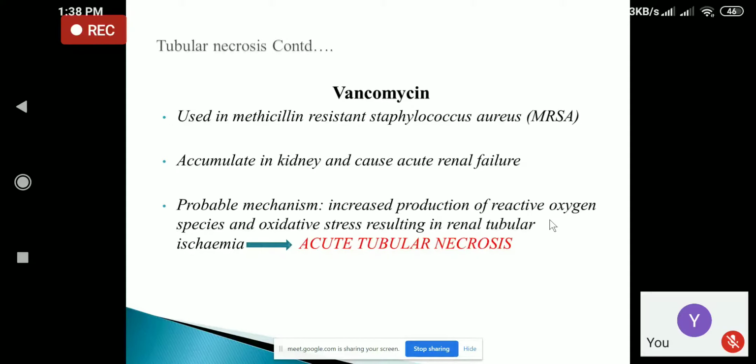Reactive oxygen species are free radicals. They are also known as oxygen radicals. Whenever there is increased production of reactive oxygen species, there is oxidative stress. So what is oxidative stress?